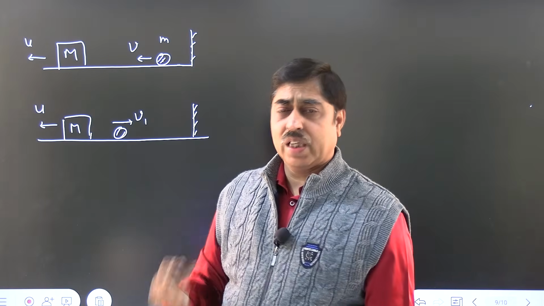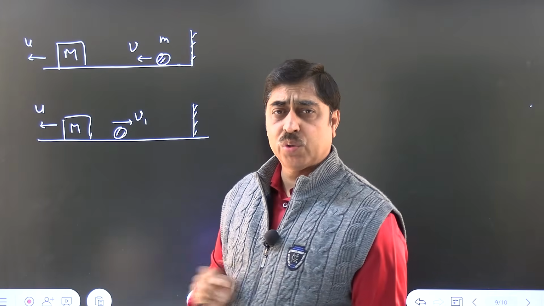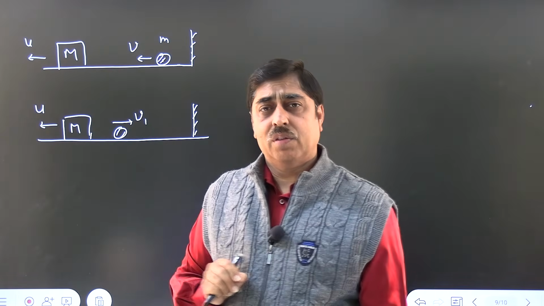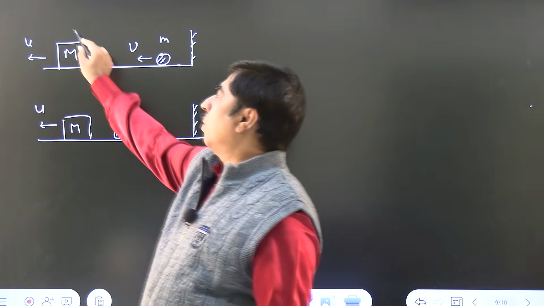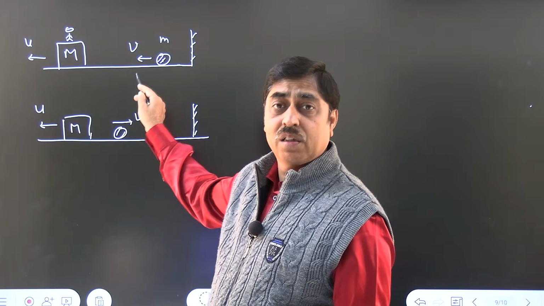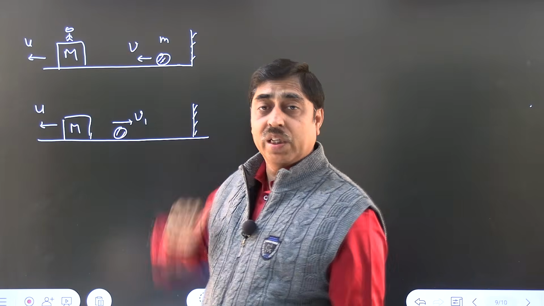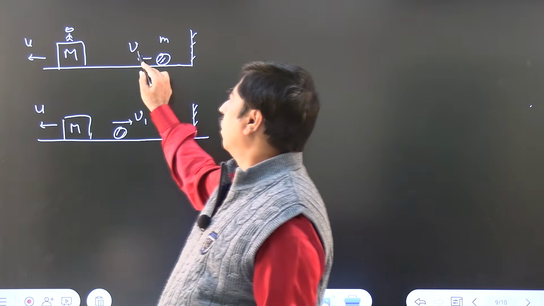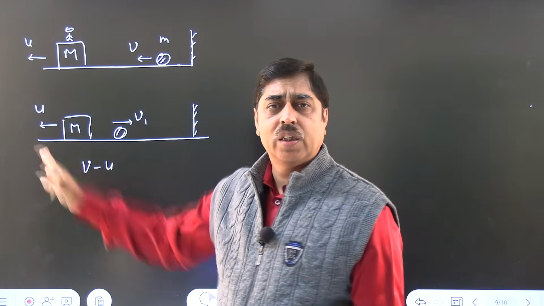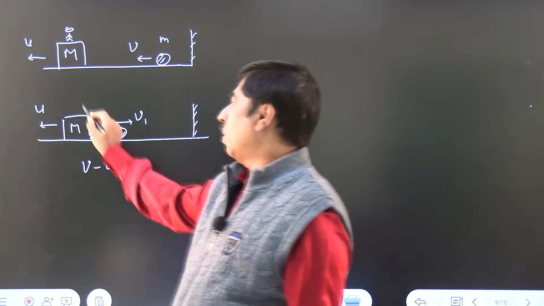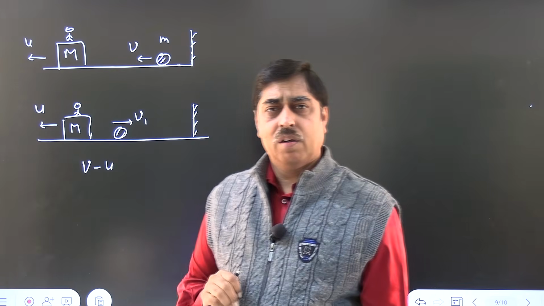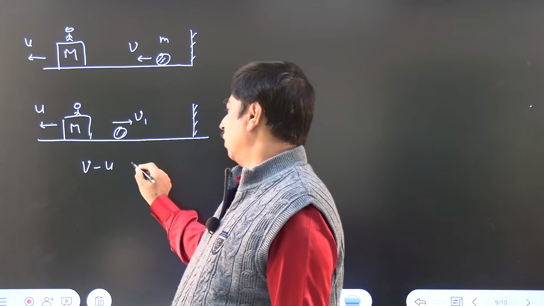Because the collision is elastic, coefficient of restitution is 1. So relative speed of approach and relative speed of separation are equal. If there is an observer over here, the observer sees that the ball is approaching it at a speed of v minus u before collision, and just after collision, the same observer will find that the ball is moving away from it at a relative speed of v1 plus u.